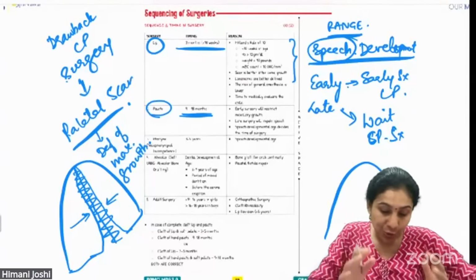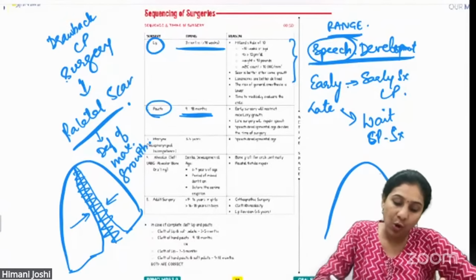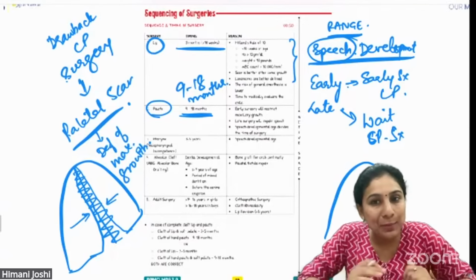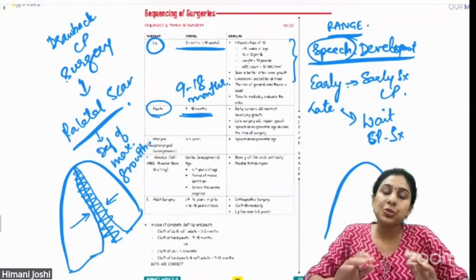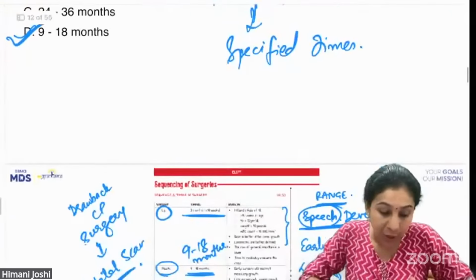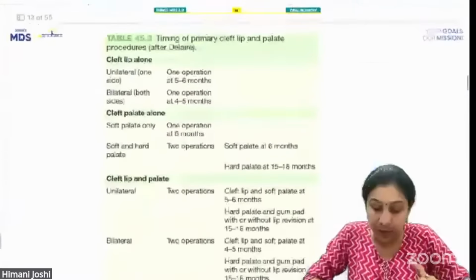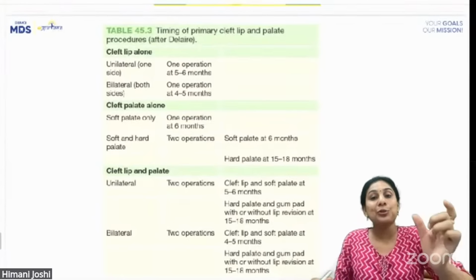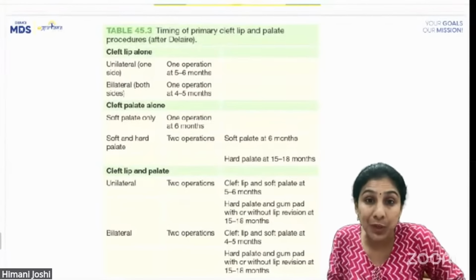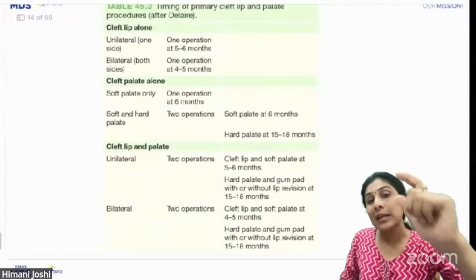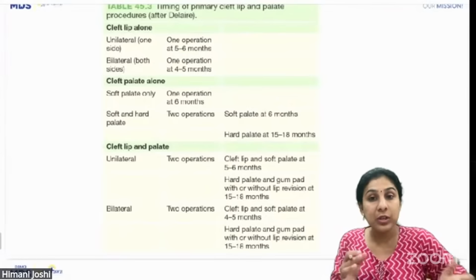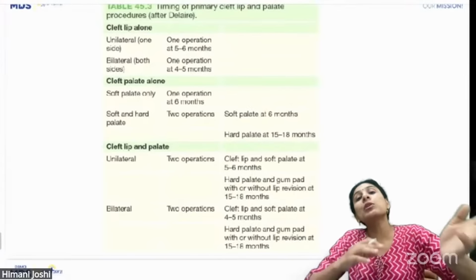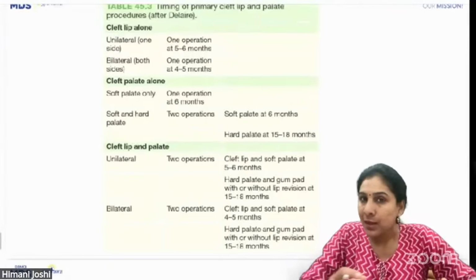All right, so this is why there is a range of 9 to 18 months as very clearly written in the DBMCI notes, and based on that there is this question asked. Now I will add one point here, because INI people are one step forward. They will not just ask you cleft palate, they will give you split situations. If it is a unilateral cleft lip, what will be the time, versus if it is a bilateral cleft lip, what will be the time. Similarly, if it is an isolated cleft palate, what will be the timing.